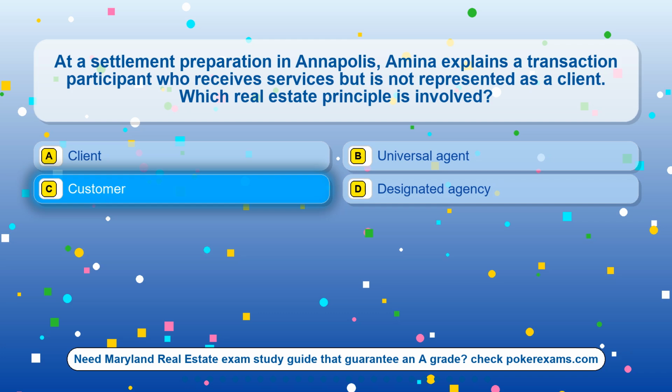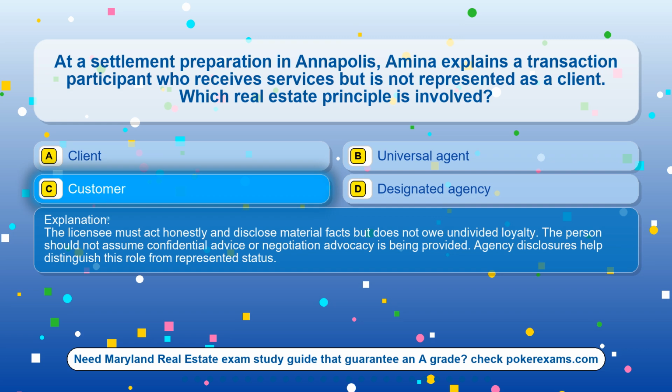The correct answer is option C, customer. The licensee must act honestly and disclose material facts but does not owe undivided loyalty. The person should not assume confidential advice or negotiation advocacy is being provided. Agency disclosures help distinguish this role from represented status.